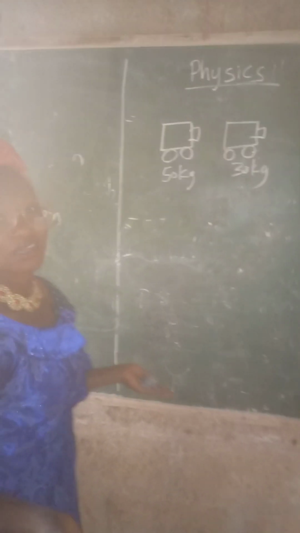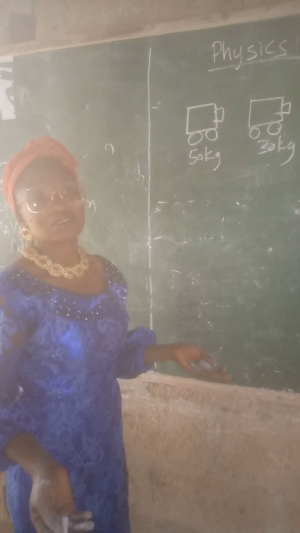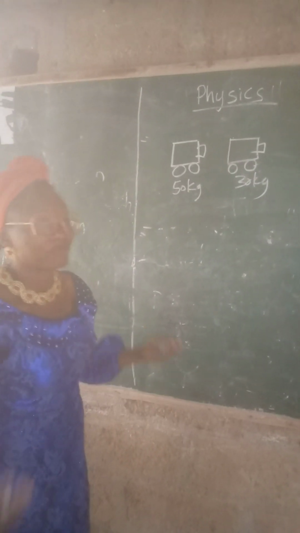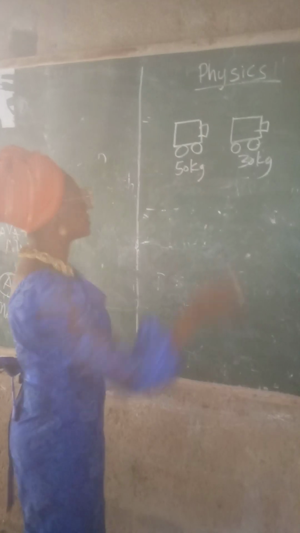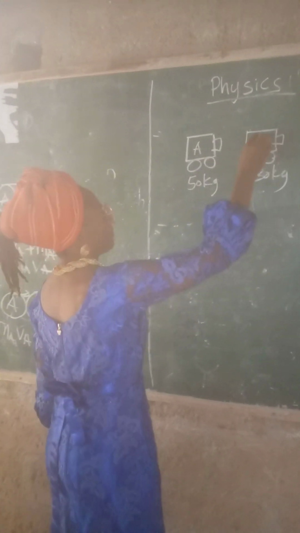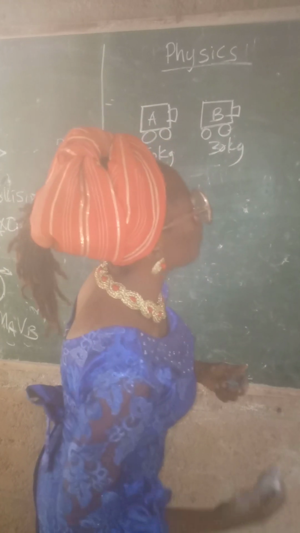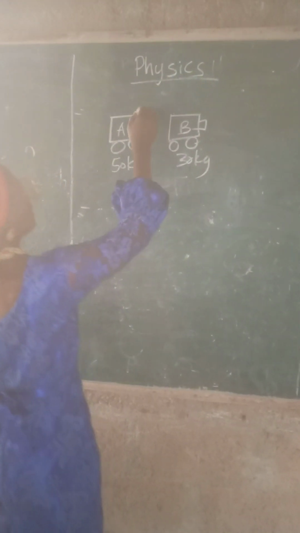I don't know why I like A and B. You can decide to use anything: X and Y, C and D, E and F. It must not be A and B. I love simplicity, so I'll still go with body A, body B, traveling on the same plane with speeds of 5 meters per second.